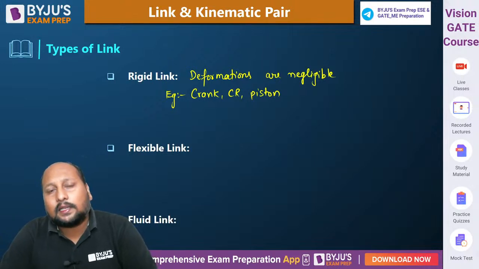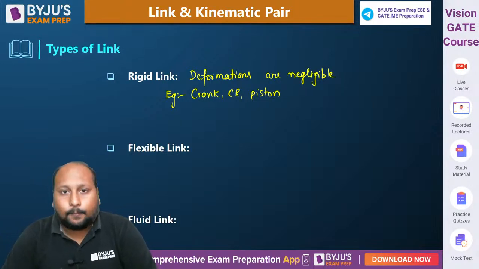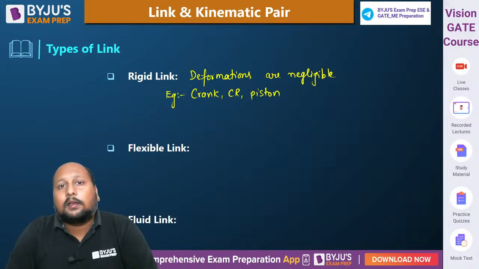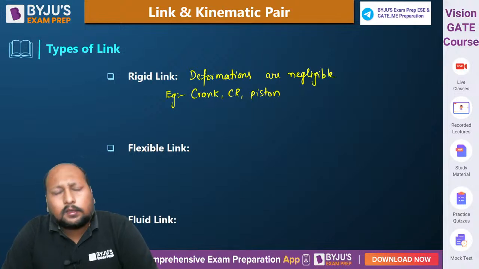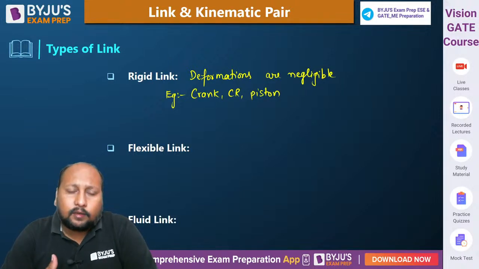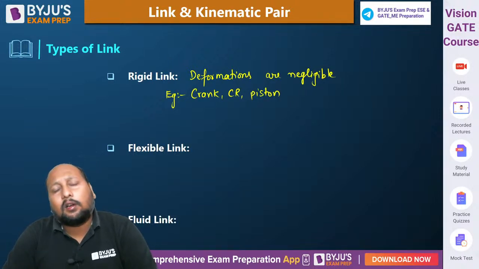So these are the examples of the rigid link. Obviously, it doesn't happen otherwise. Suppose you are talking about a bike engine. You have started the bike, and while starting, the diameter of the piston was, let us suppose, 5 mm. But after traveling half an hour, the diameter of the piston becomes 4.5. It is not like this. Deformation is not happening.